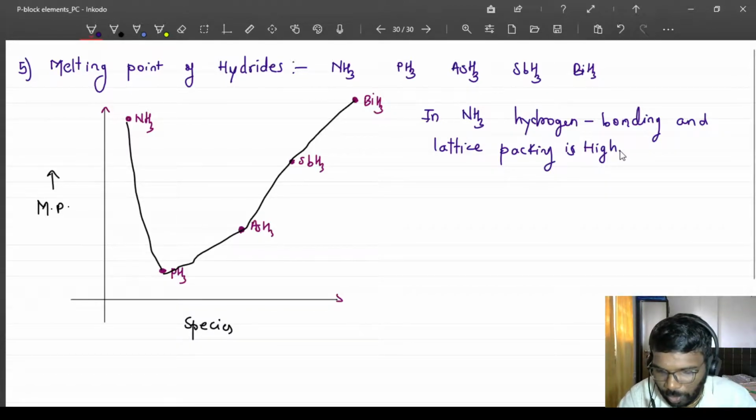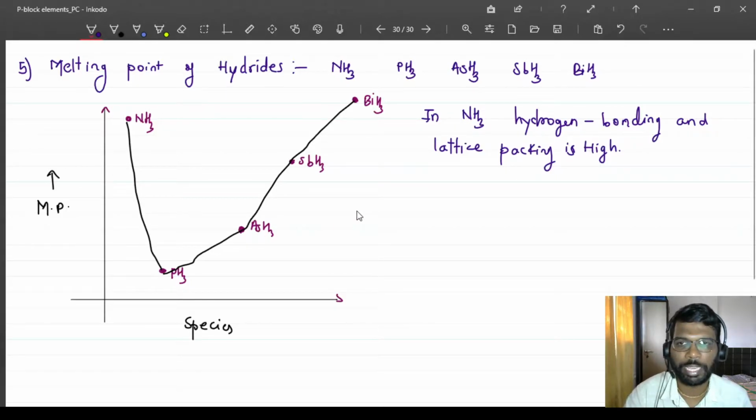In phosphine, the bonding becomes weaker due to the mismatch, and this is the trend which will be there for the melting point and boiling point of these hydrides.